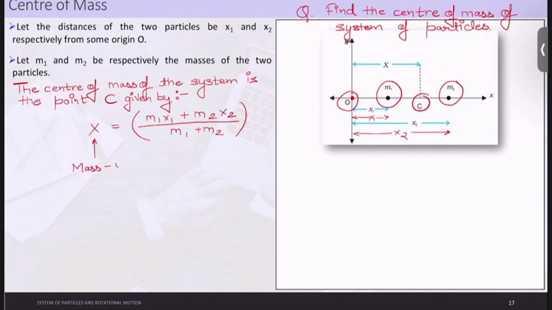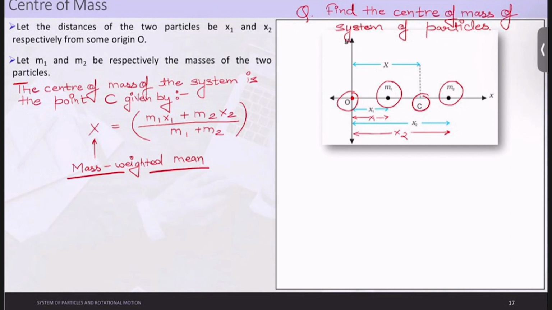So mass weighted mean. Why mass weighted mean? Because mass is used as a weight here, to understand the weight which we understand in the concept of statistics. Okay, so it's a mass weighted mean of the particles, or basically of the distances x1 and x2.